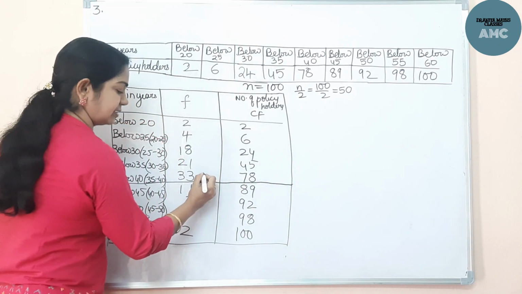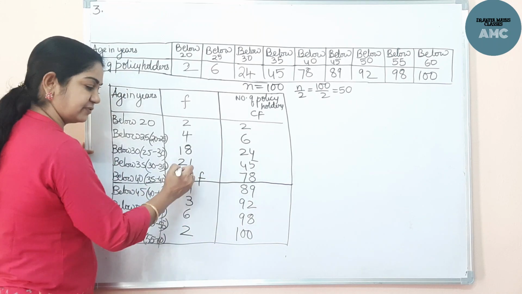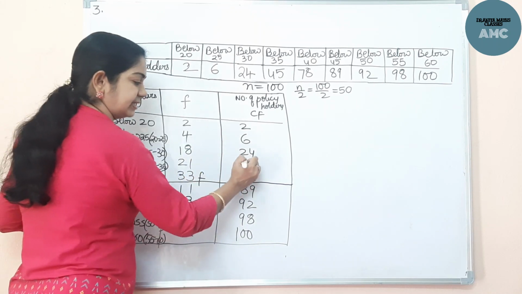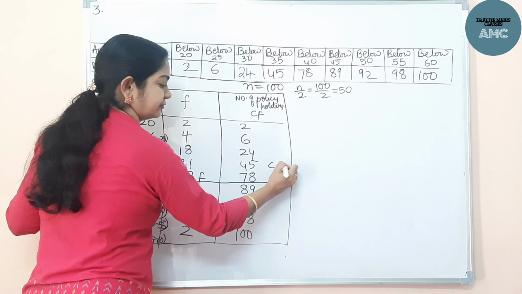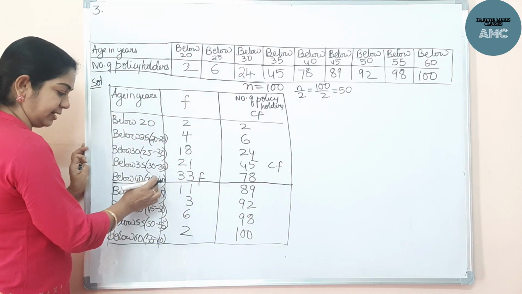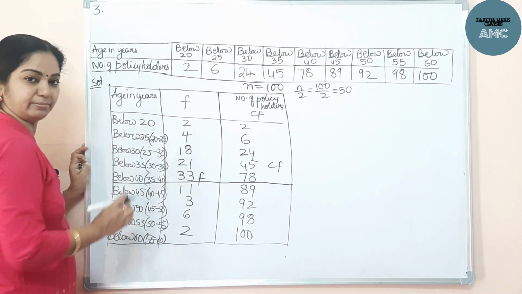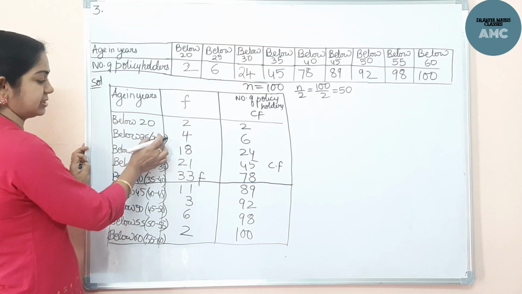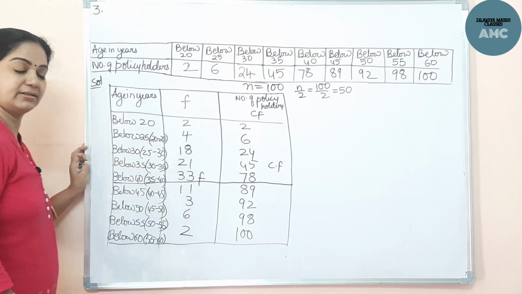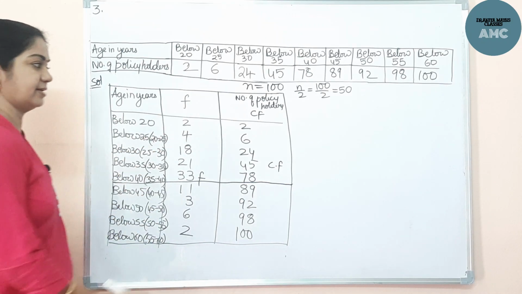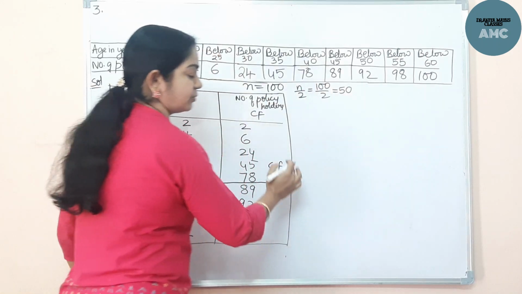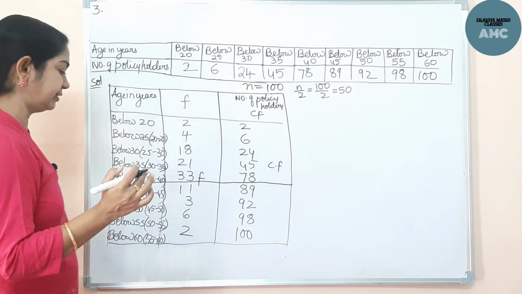Now this is our F. The median class frequency is F, and the preceding class, this is the CF. Now L is the lower boundary of the median class, and H is the size of the class interval, that is 5. Now we will substitute all the values and we will find the median age.